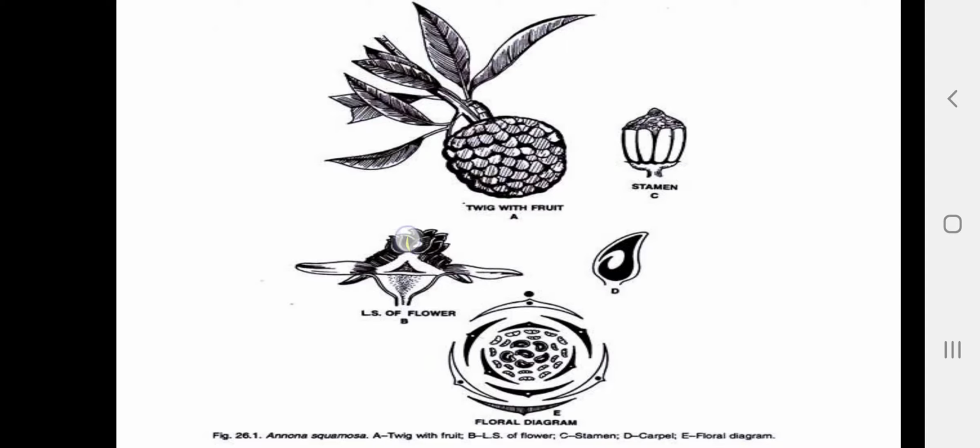Here also, like Magnoliaceae, carpels are many in number and they are free from each other. So it is called as apocarpous gynoecium. So carpels are arranged in a spiral manner on the elongated thalamus. Now this is a pic which is showing the conical thalamus on which are arranged the stamens, and above the stamens are present the carpels. This is the pic showing the LS of a single carpel, which is unilocular with a single ovule, and this is the pic of the floral diagram of Annona squamosa.